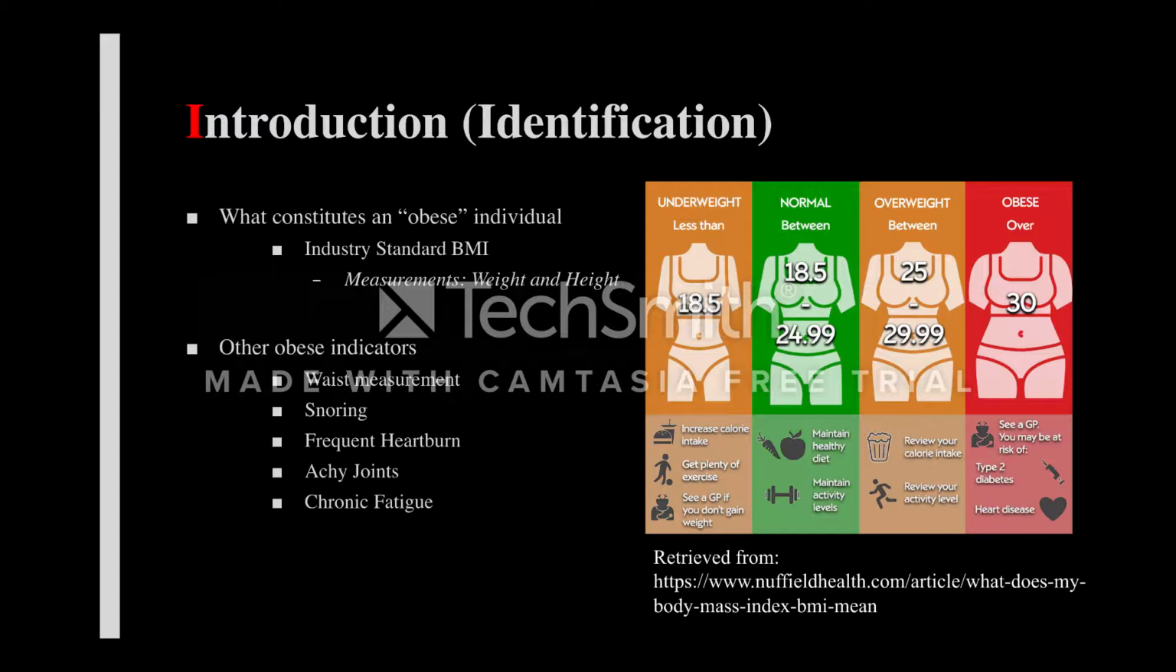You should get a two-digit number as your final answer. As you can see in the picture to your right, BMI is classified into 4 categories, each with their respective ranges. Obesity is associated with a BMI number of 30 or greater. A BMI of 40 or more would put an individual in an extremely obese category. In addition to BMI, there are other ways to identify an obese individual, such as waist measurement, snoring, frequent heartburn, achy joints, and chronic fatigue.